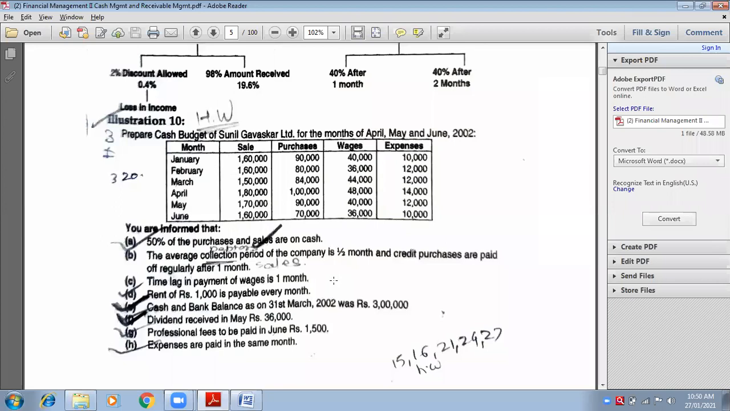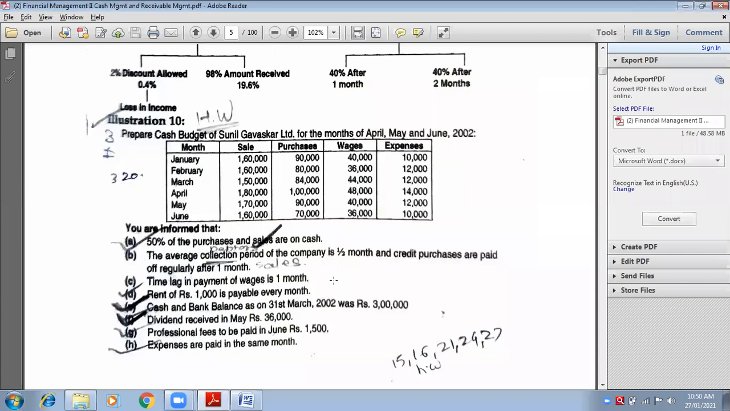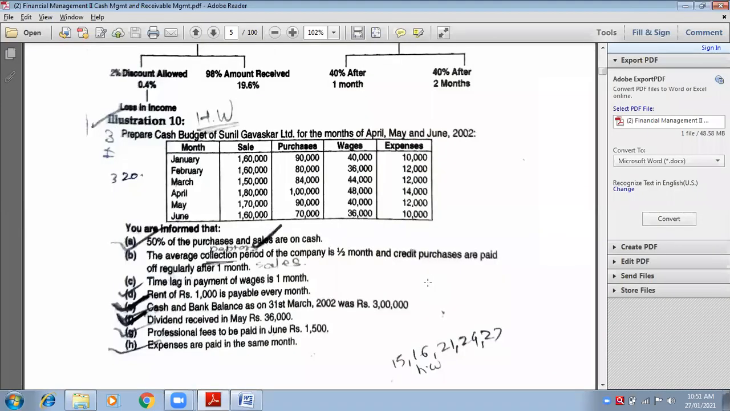Tell me, for the month of May, May is 1 month following of which month? April. So what is the wages of April? 48,000. Very good. So here you will write 48,000 in the month of May. It belongs to the month of April, but we are going to pay them in the month of May. And June is 1 month following of which month? May. So wages of May is how much?